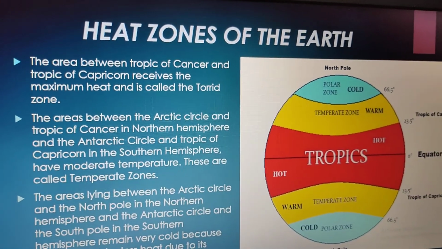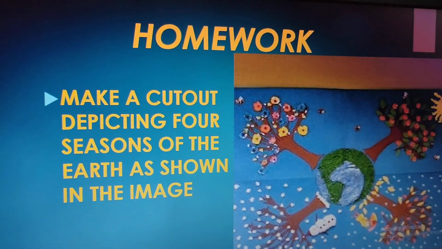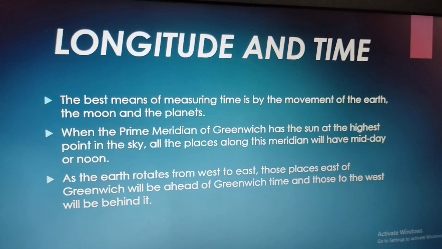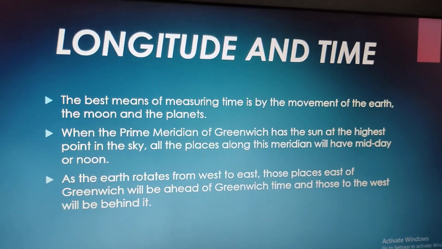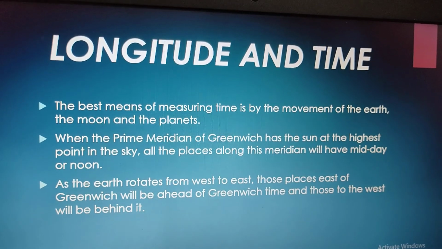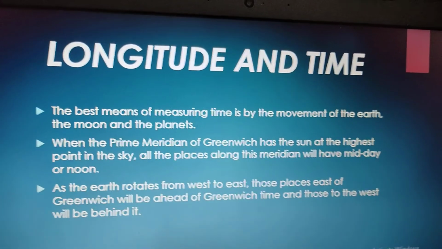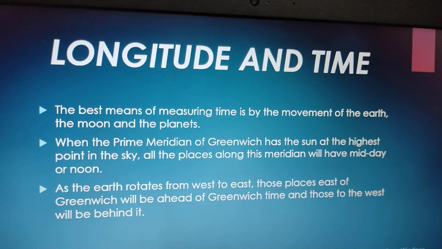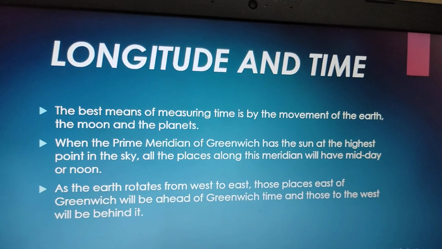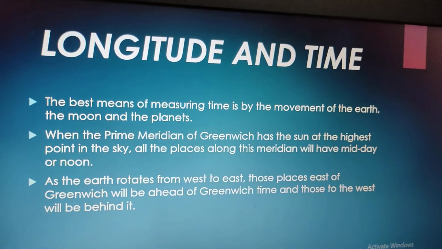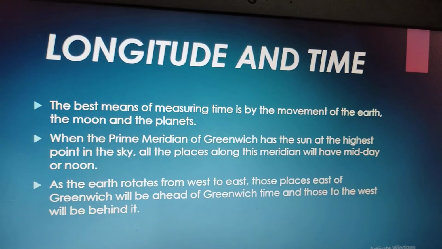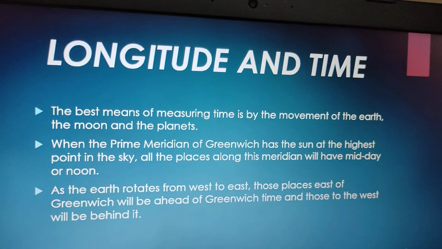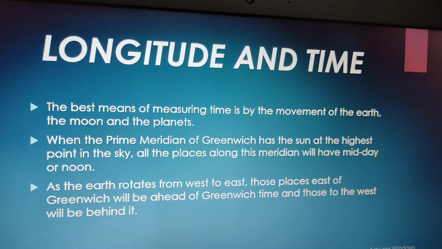Means if it is 12 noon at Greenwich, the places in the same meridian will also have the time 12 p.m. As the earth rotates west to east, the east will be ahead of Greenwich time. Means if it is 12 p.m. at Greenwich, in the east direction it will be 1 p.m., and in the west direction, which will be behind Greenwich time, it will be 11 a.m.